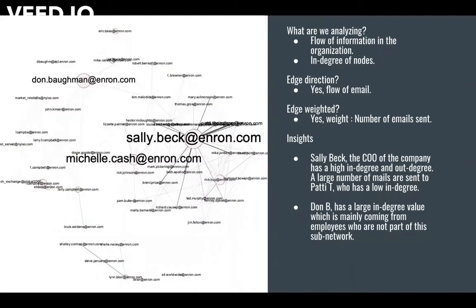In this directed graph, the weight of each edge signifies the number of emails between those two nodes. It is clear from this visualization that Sally, the then CEO of the company, is responsible for sending out more emails than any other employee in the subnetwork. We have also depicted the in-degree of each node by its size, where Michelle Cash and Don Bogman have high in-degree, which is primarily coming from employees outside of the subnetwork.